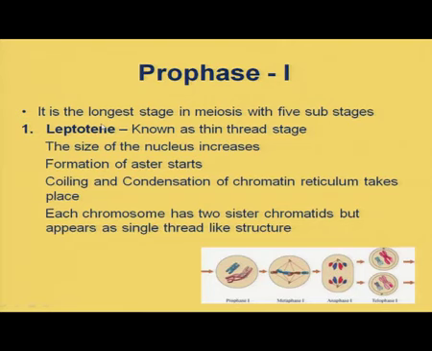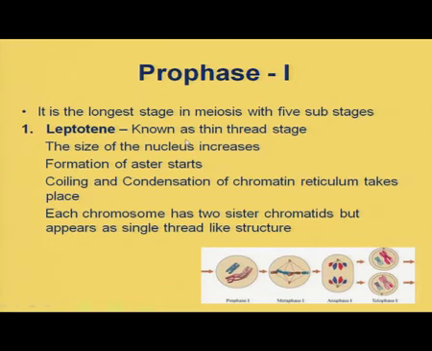Meiosis means reduction division. Why is it called a reduction division? Because the chromosome number is reduced to half, and it takes place only in a diploid cell in order to reduce the chromosome number equally to half in all the